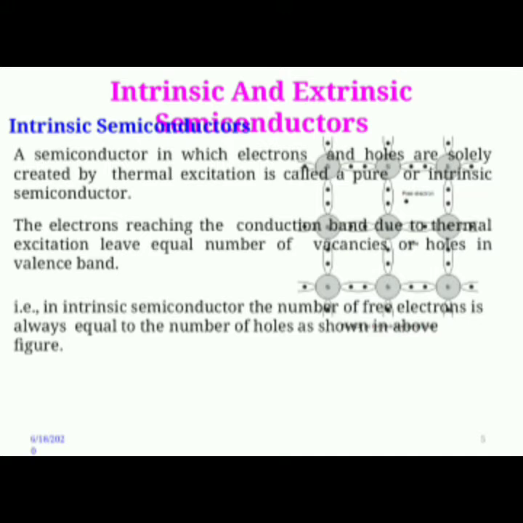A semiconductor in which electrons and holes are solely created by thermal excitation is called a pure or intrinsic semiconductor. The electrons reaching the conduction band due to thermal excitation leave an equal number of vacancies or holes in the valence band. That is, in an intrinsic semiconductor the number of free electrons is always equal to the number of holes, as shown in the figure. In the diagram, silicon is surrounded by 4 valency electrons. So, silicon is tetravalent.